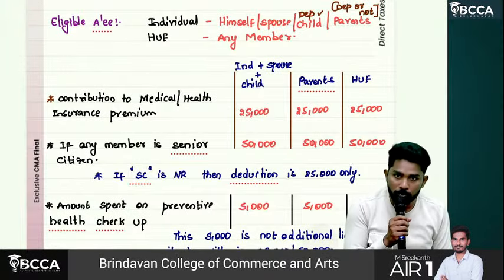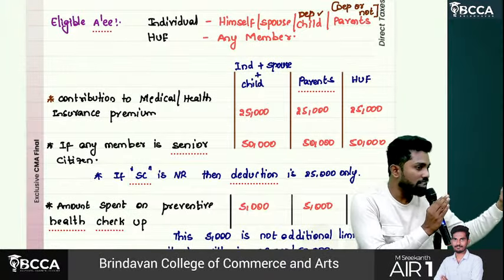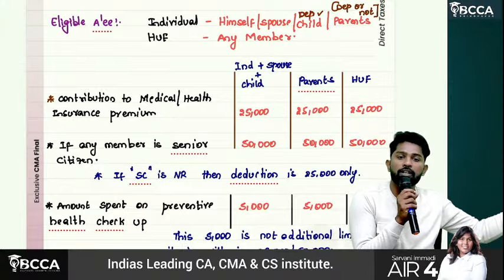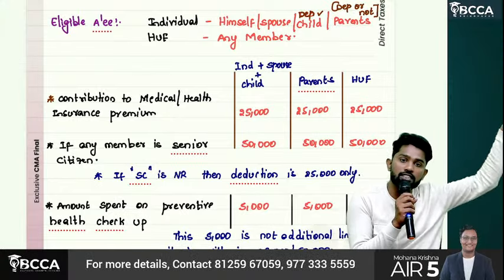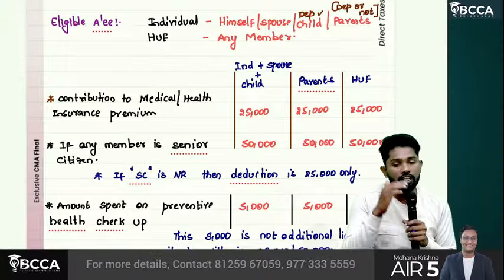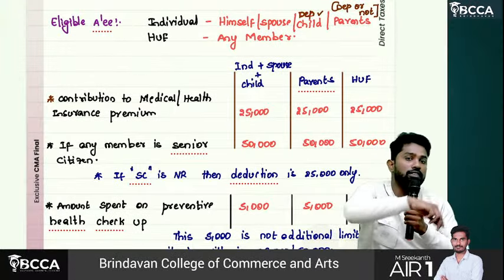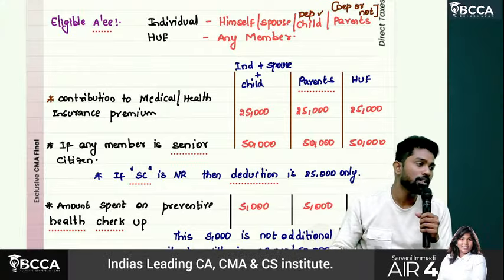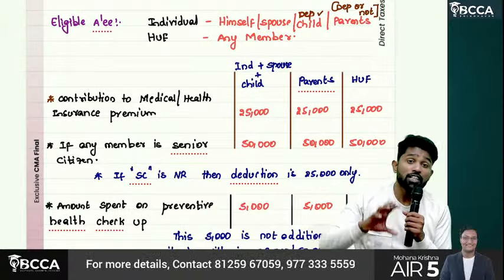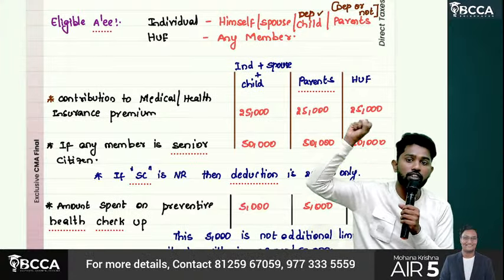Are you able to get my point, sir? If any of your parent is senior citizen, for them actually the limit available is how much? 25. Since they are senior citizen, it will become 50. Let's say you are also senior citizen, parents also senior citizens. Then for you 50,000, parents also another 50,000. Then in that case, total deduction available is 1 lakh.